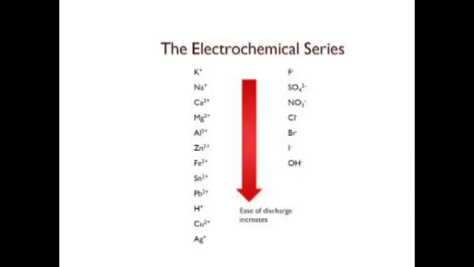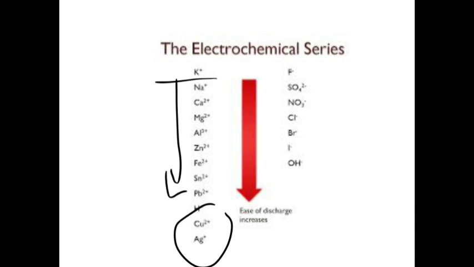Now, using the electrochemical series, those elements below hydrogen are less reactive than hydrogen, while the elements above hydrogen are more reactive than hydrogen. But some of the elements above hydrogen, like lead, which is more reactive than hydrogen, do not readily react with steam or acid.